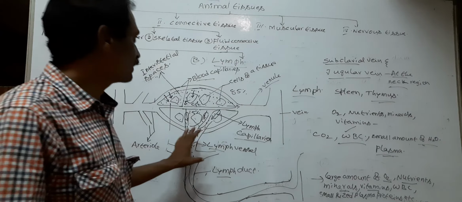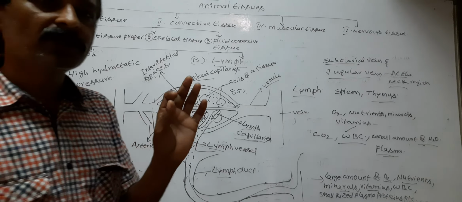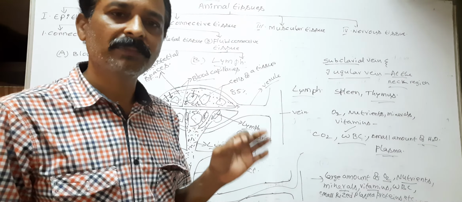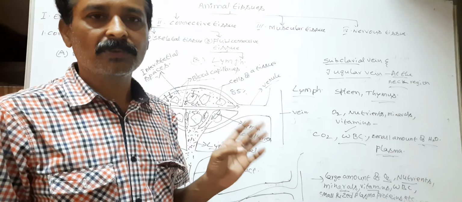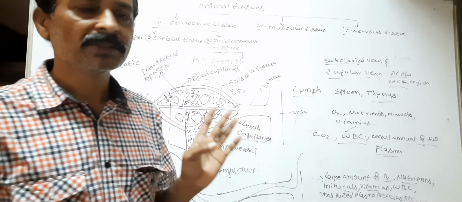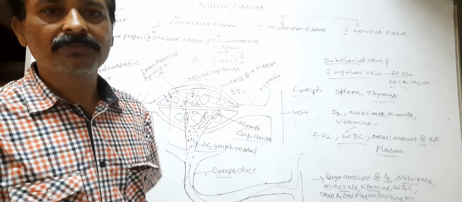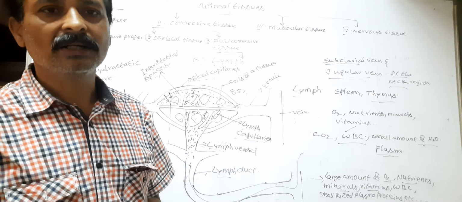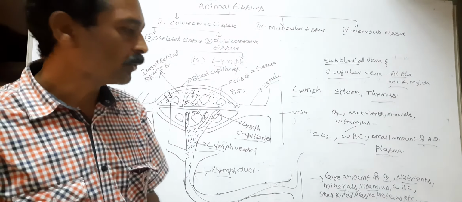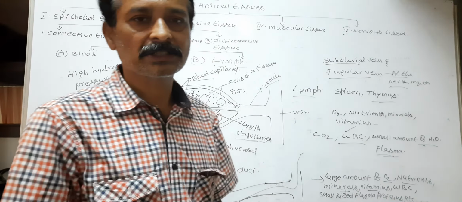So this is the lymph. Lymph is a colorless fluid. It contains a low amount of O2, nutrients, vitamins, etc. and possesses a large amount of CO2. The lymph also contains WBC, small size plasma proteins, and fluid like plasma.